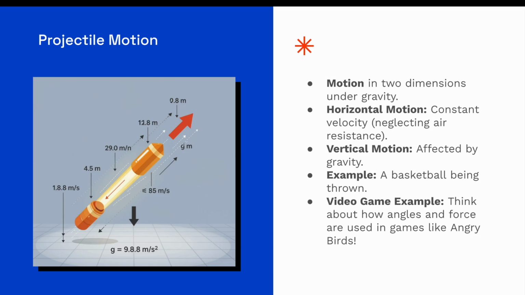Horizontal motion, the horizontal movement, is basically just constant velocity, neglecting, of course, the air resistance. That means this bullet here, or whatever it is, always travels at the same horizontal speed when we solve a problem.